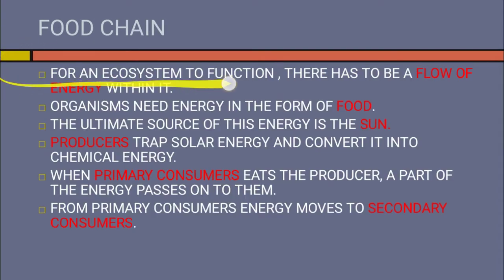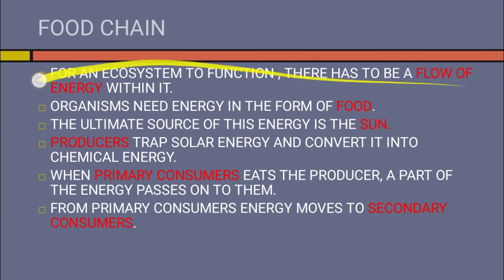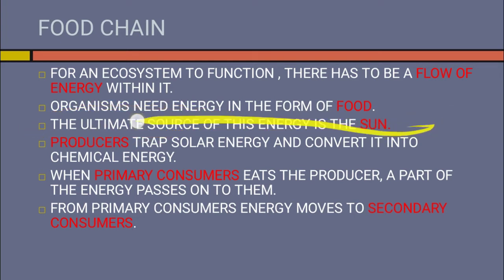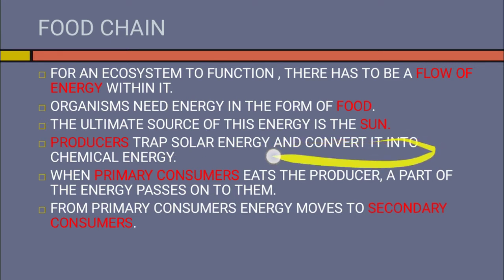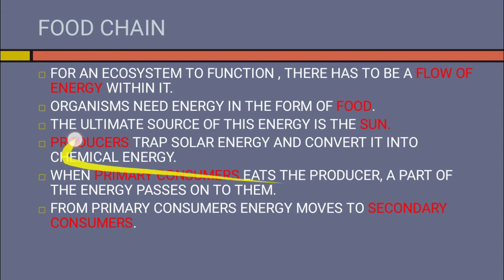Now moving on to food chain. For an ecosystem to function, there has to be a flow of energy within it. Organisms need energy in the form of food. The ultimate source of this energy is the sun. Producers trap solar energy and convert it into chemical energy. When primary consumers eat the producer, a part of the energy passes on to them. From primary consumers, energy moves to secondary consumers.